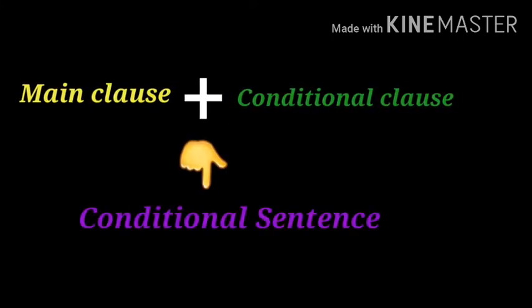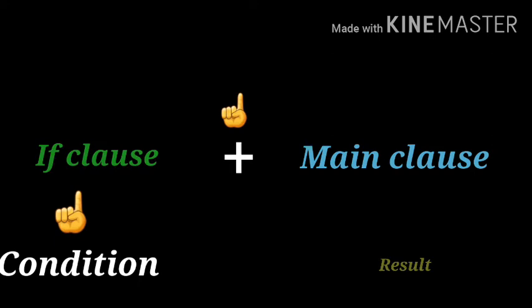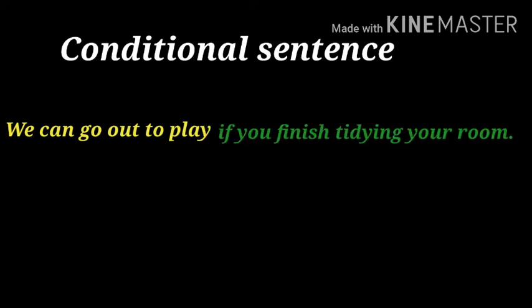If clause. If clause is a subordinate clause which depends on a main clause to get its complete meaning. It is usually linked to the main clause with the conjunction if. A sentence which contains a main clause and a conditional clause is called a conditional sentence. That means a conditional sentence is the combination of an if clause which shows the condition and a main clause which shows the result. For example, we can go out to play if you finish tidying your room.